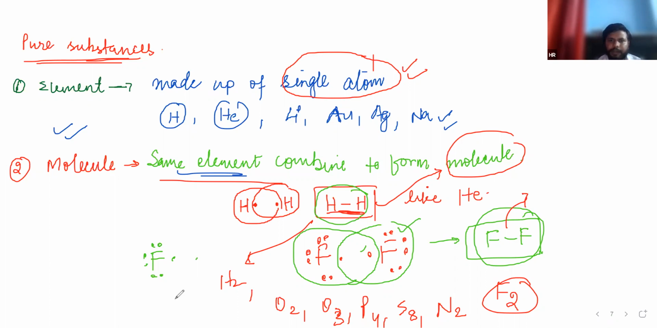Same elements combine, then they form a molecule. Different elements combine, then they form a compound.